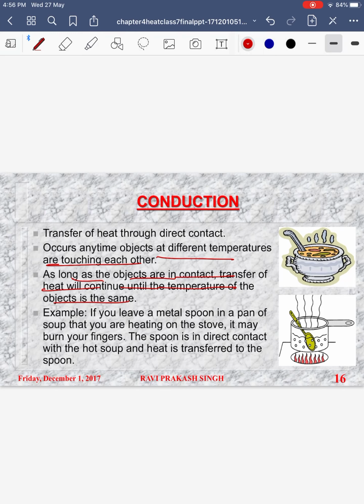But we know that not every kind of solid material conducts heat. Exceptional cases are plastic and wood. That is the reason that cooking utensils have handles made of good quality plastic, and sometimes we even use wooden spatulas or wooden spoons while cooking, because they are insulators and they do not allow heat to transfer through them.